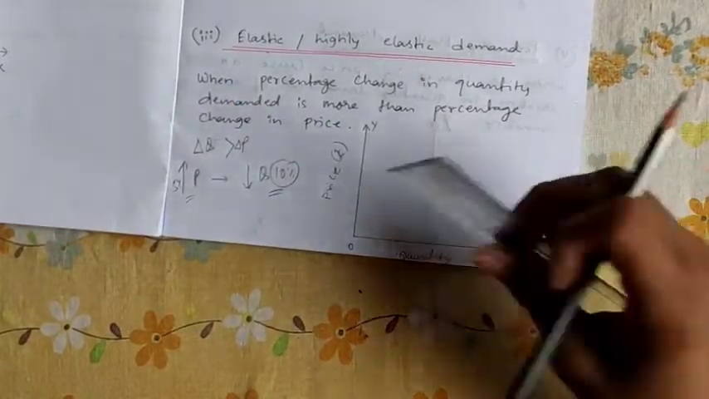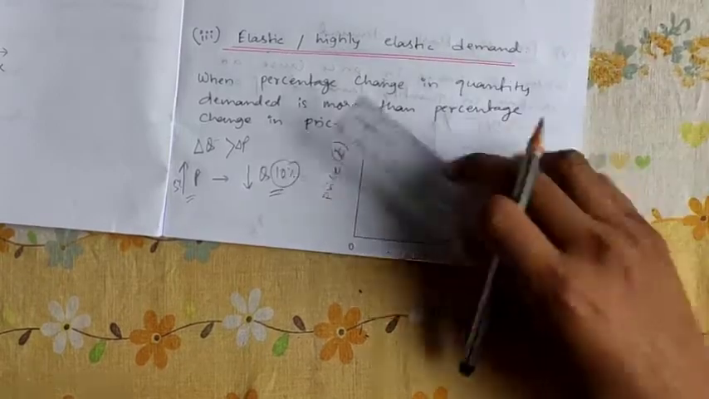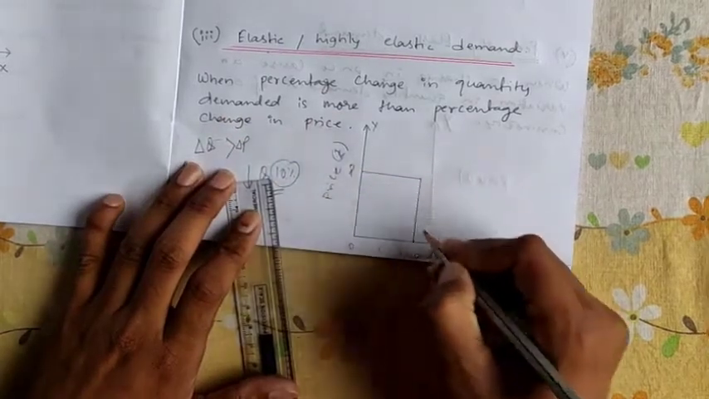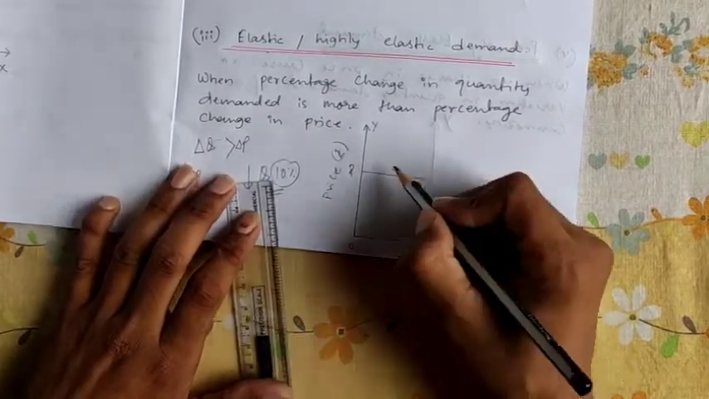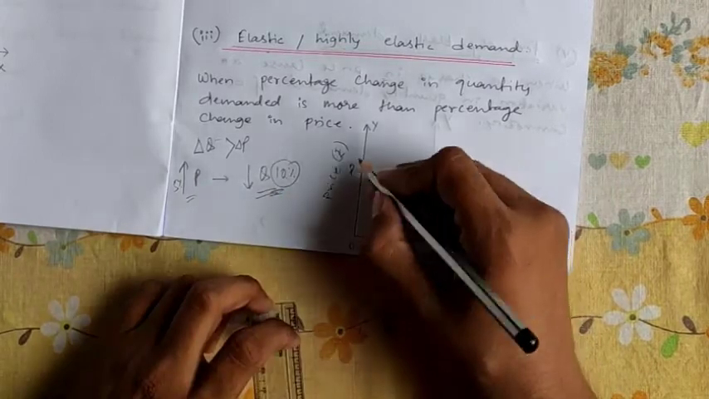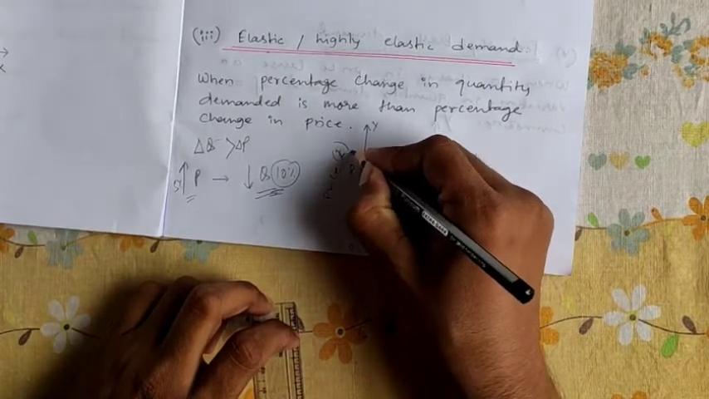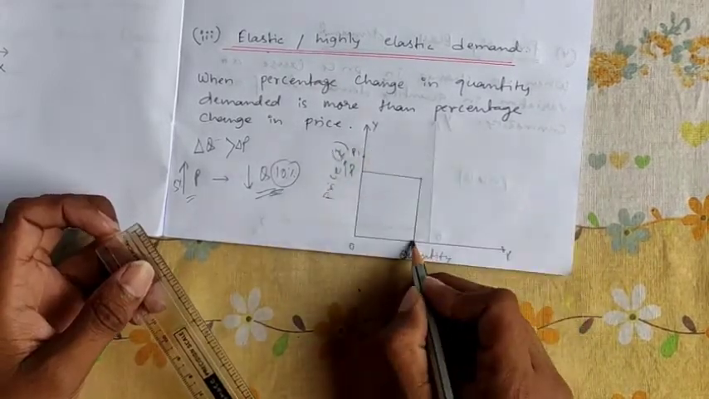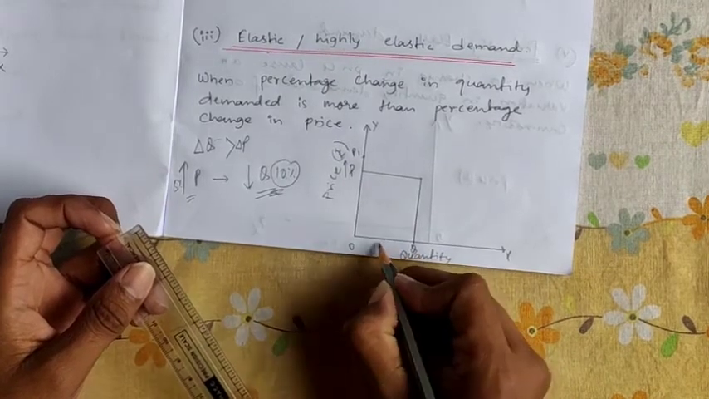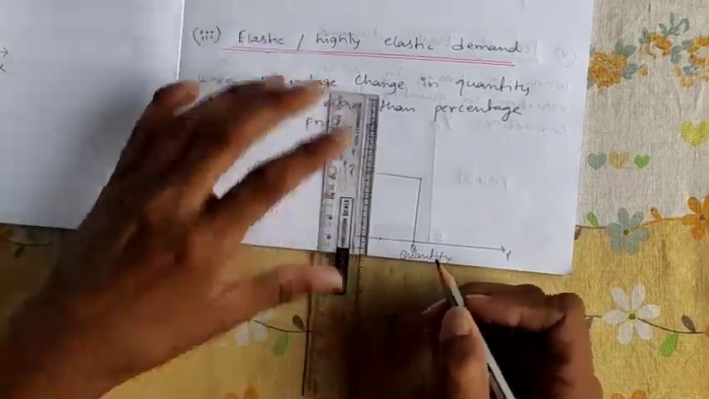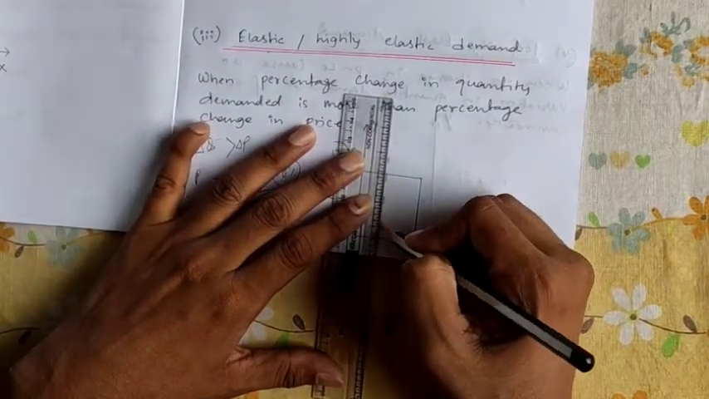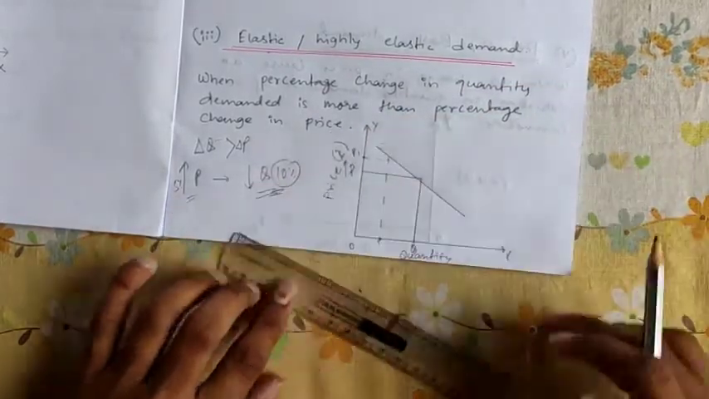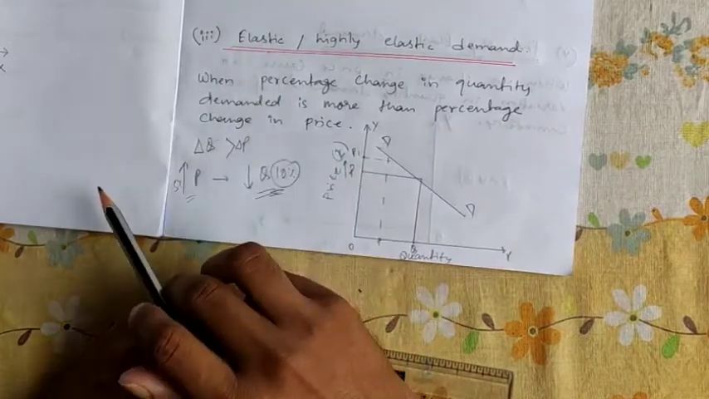So let us draw a diagram for elastic or highly elastic demand. First we'll make a normal demand curve, with P on one axis and Q on the other. Now the percentage change in quantity demanded is more. Here I am increasing the price by 5%, so the gap is less. Price is increasing, so quantity demanded will decrease, but by how much? 10%. So here the gap will be more. Let us join them. This will be your demand curve for elastic or highly elastic demand.